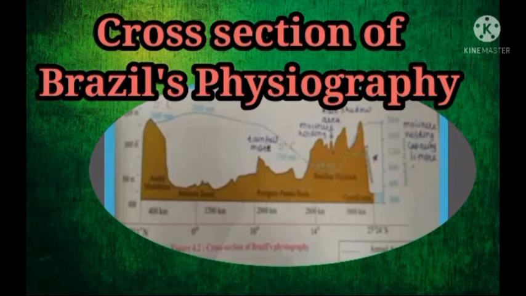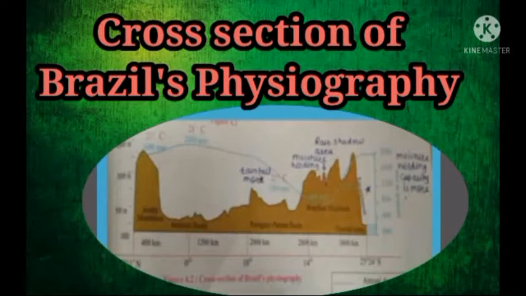Now we are going to study the map. This is the cross section of Brazil's physiography. It shows the annual average rainfall of Brazil. You can see the escarpment which lies in the south of Brazil. The altitude of the escarpment is high and rainfall is also high in this region. But as we move away from the escarpment, you can see the Brazilian highlands. As you go further, altitude also decreases. As we move towards the Paraguay-Parana basin, rainfall again increases.